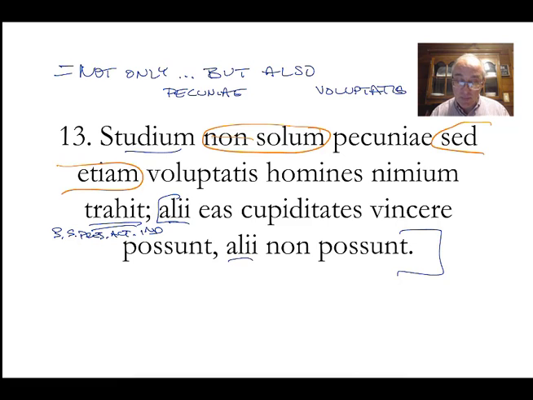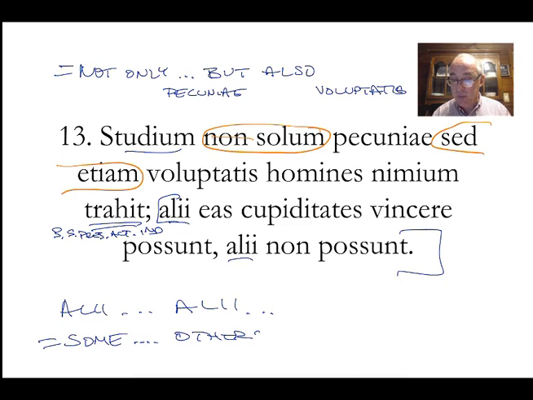Alii, alii, alii, alii equals some, blah, blah, blah, and others, blah, blah, blah. So some possunt, some are able, others non possunt, others are not able. Well, there you go. Okay. Not worried about translating. So some are able. I know, vincere, there's my infinitive, the complementary infinitive, with some are able to do something. So some are able to do something, others are not able to do something. Great. Now that we understand the structure, let's get to translating.